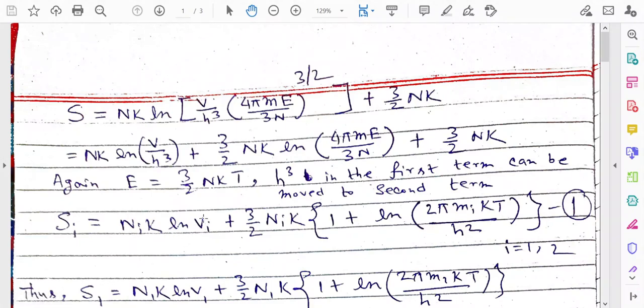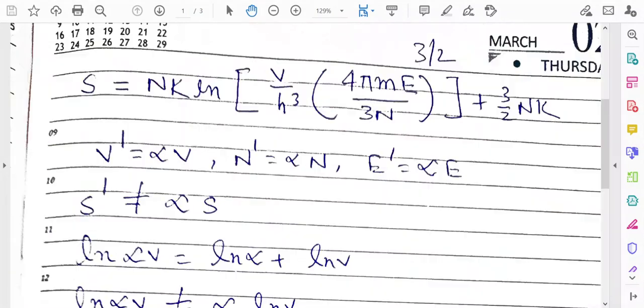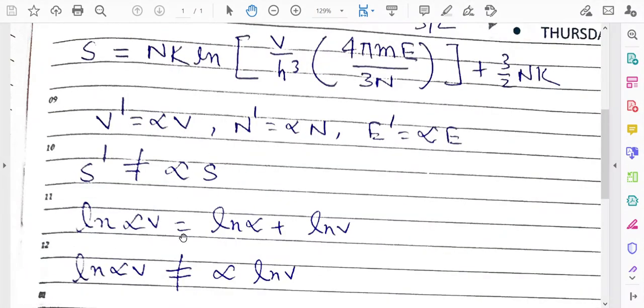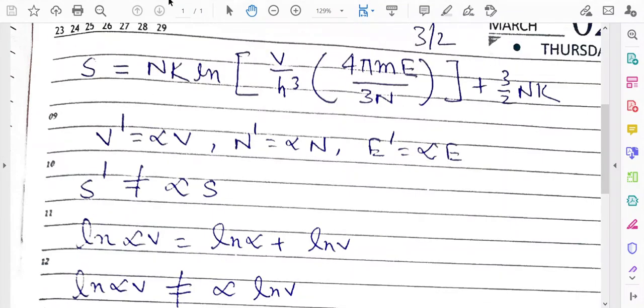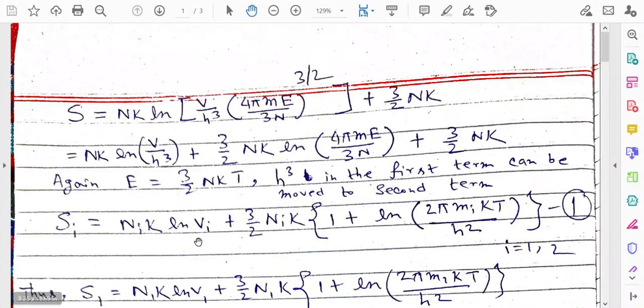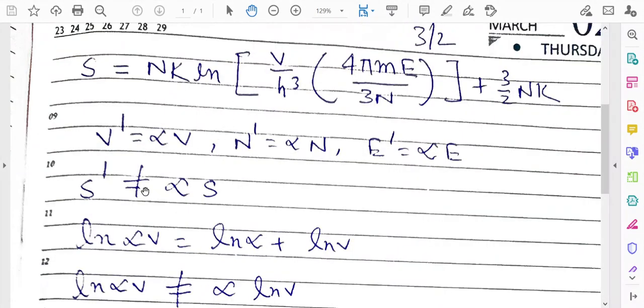But if you change Vi to alpha Vi, then ln alpha V will be equal to ln alpha plus ln V. Ln alpha V is not equal to alpha times ln V. Due to the ln V term in the first term, the new entropy S prime will not be equal to alpha times S, although you are changing the volume, number of particles and energy by alpha times.